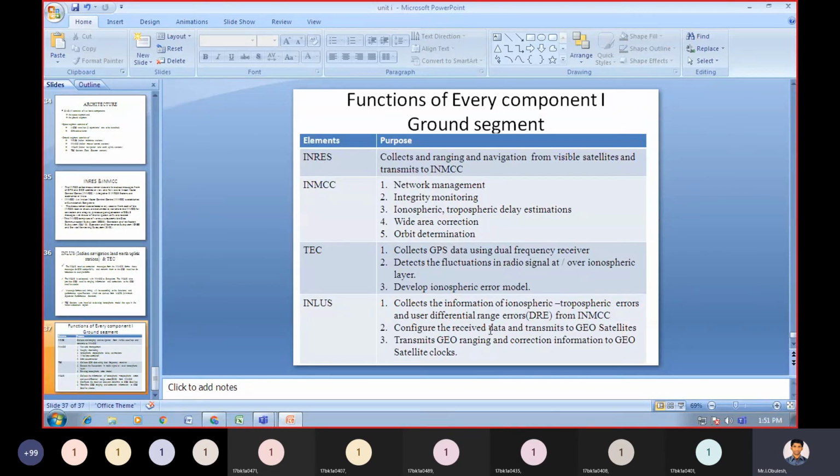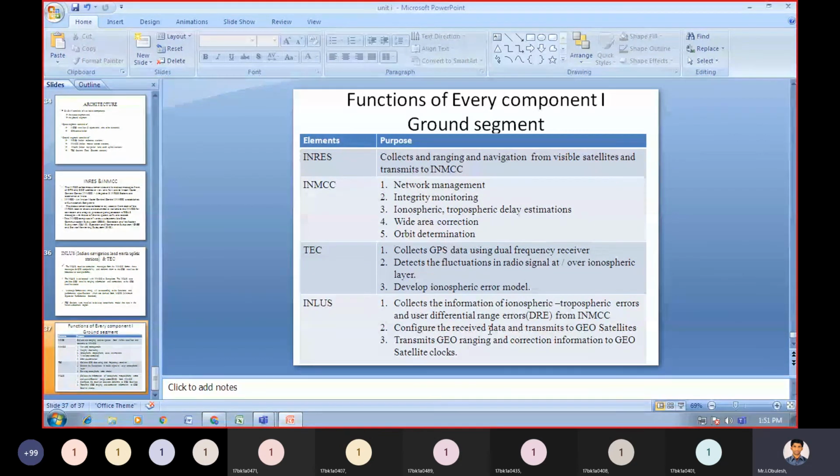So this is the function of every component of the ground segment. We need to see INRES, why you need to use that, what is the purpose?